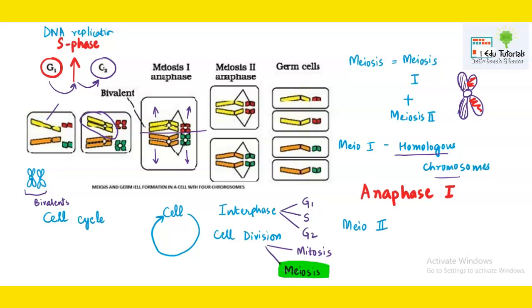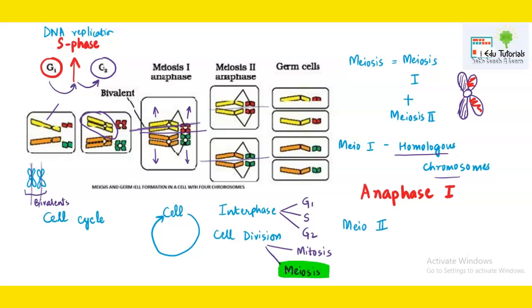In meiosis 2, we know that division occurs along this axis. Let me show you. Division occurs along the centromeric axis, right? This is the plane of division. So homologous chromosomes are already separated. Now division will occur along the horizontal axis, and as a result you can see that the chromosome has been broken into 2 parts, and that is what happens in anaphase 2 of meiosis 2, which is just equivalent to mitotic anaphase. So they will get separated.